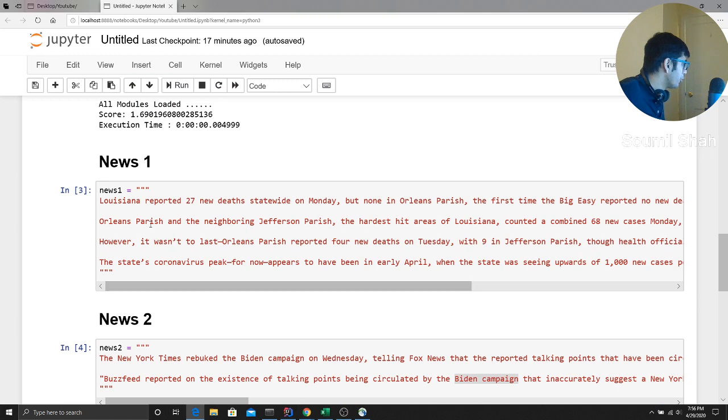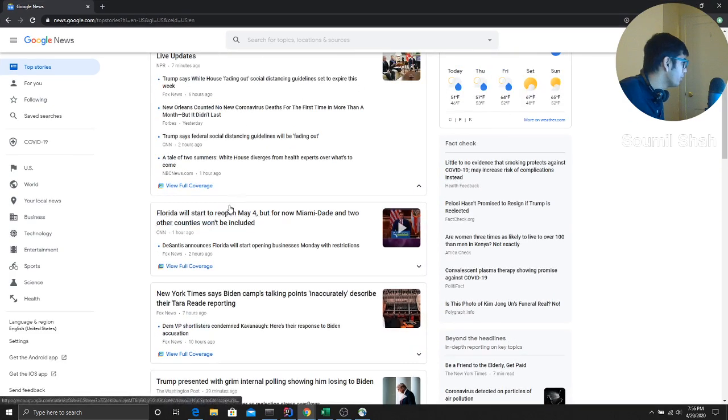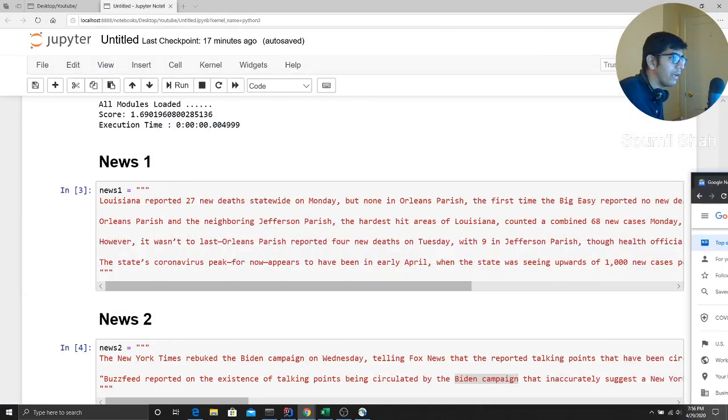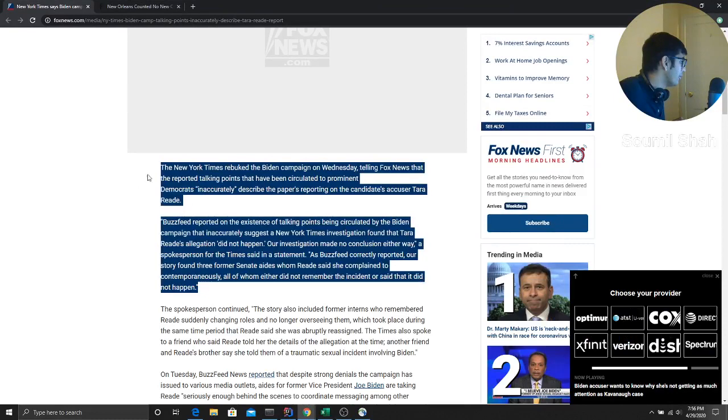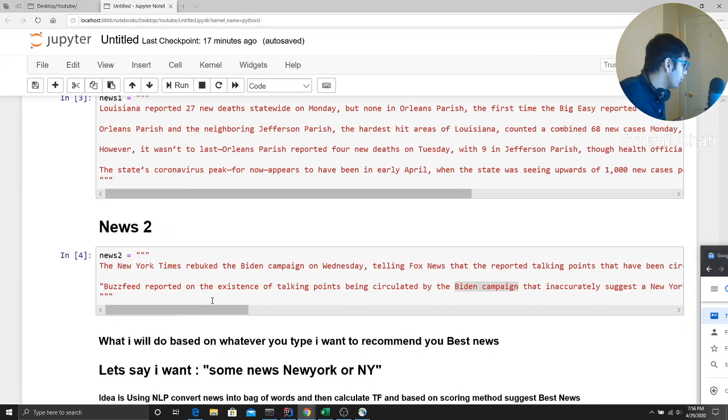So let's say we have two news articles. There are two ways to suggest news. One is you can read the entire news, which is tedious, right? I can go through that and read it. And trust me or not, I just took this news from Google News. I just copy pasted the first paragraph, for example, from the New York Times and so on. So I have these two news articles.